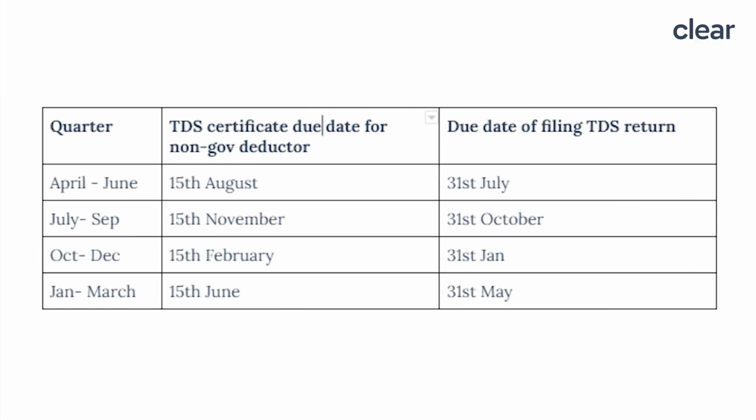Now, as you can see in the table, the issue of TDS certificates is to be made within 45 days from the end of the quarter, like 15th of August, 15th of November, 15th of February and 15th of June. Whereas the due date to file the TDS return is within 30 days from the end of the quarter, that is 31st July, 31st October, 31st January and 31st of May.